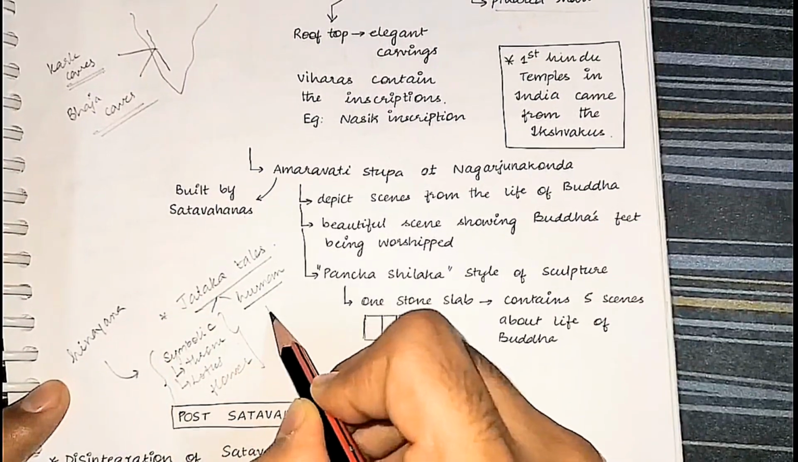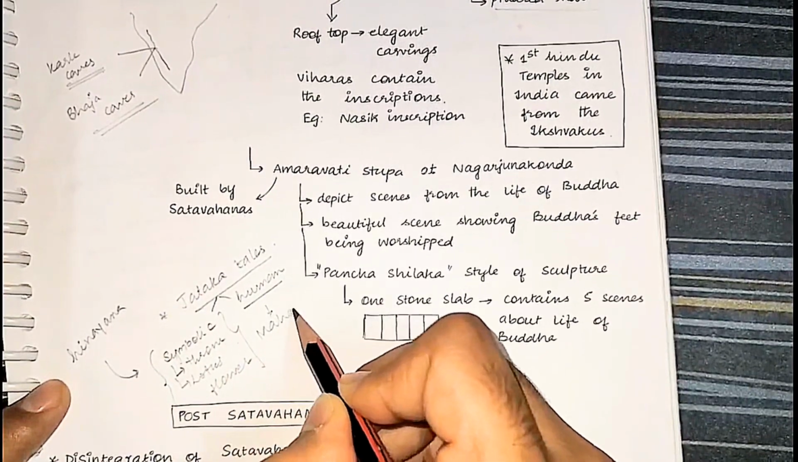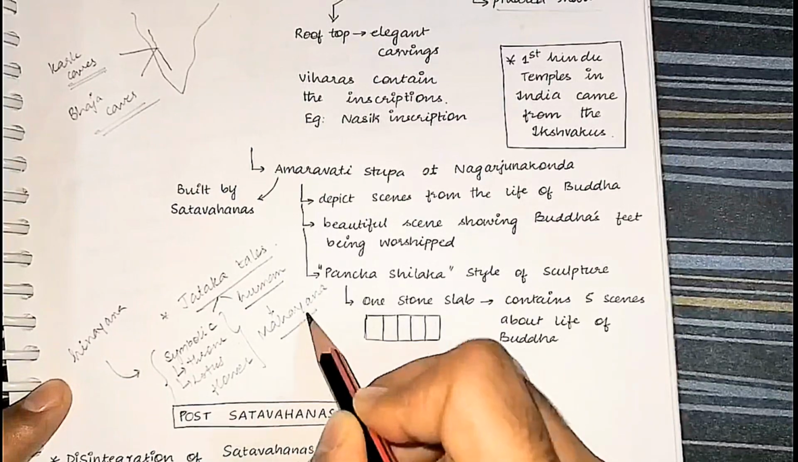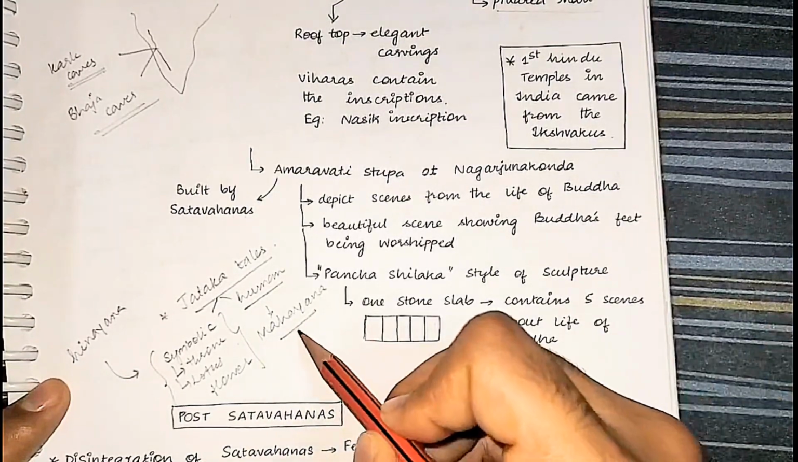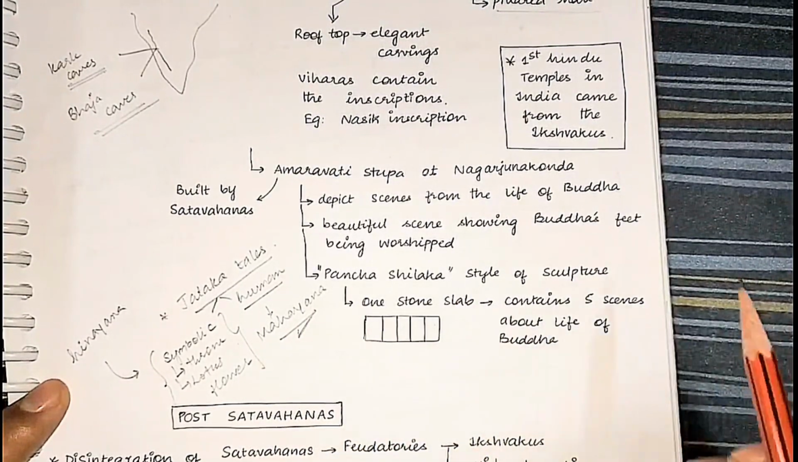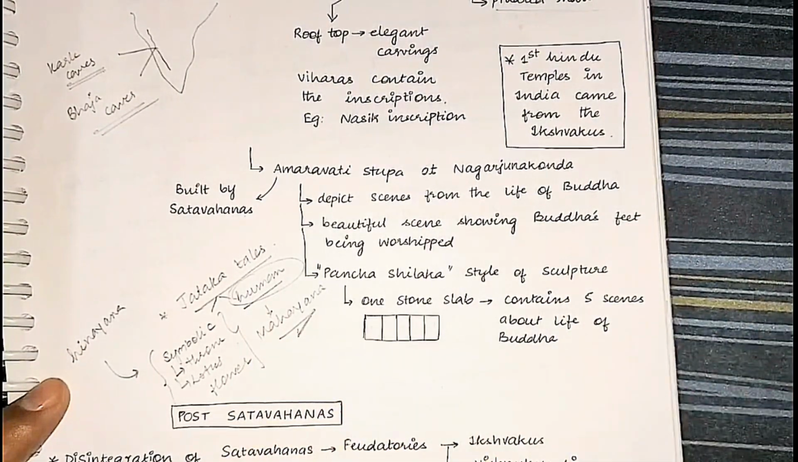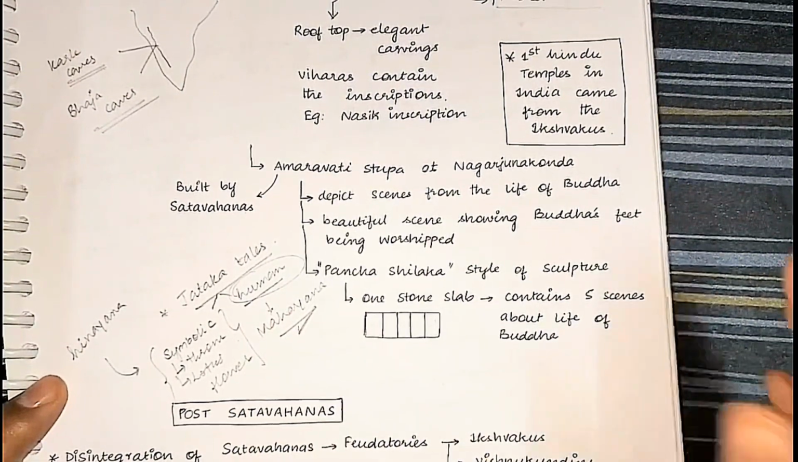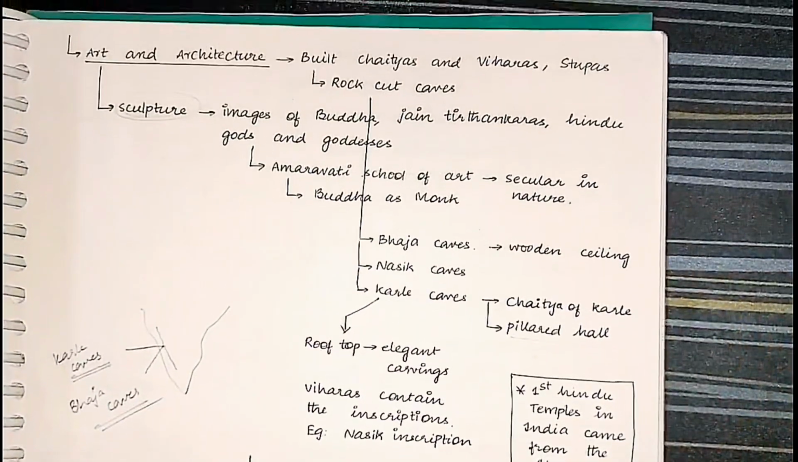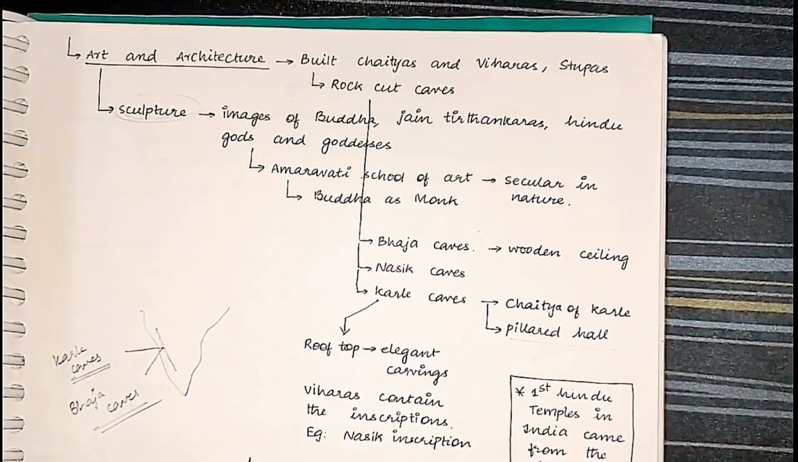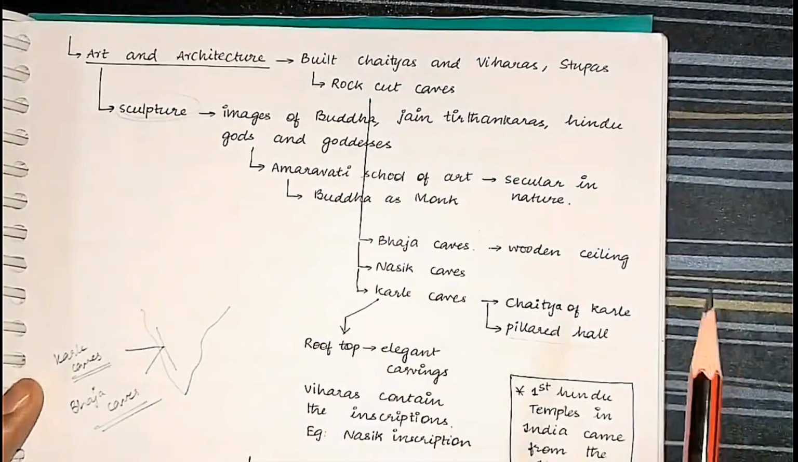When it was human, there was the dominance of Mahayana. And remember, by 1st century CE, Mahayana was dominant. And all these sculptures showed Buddha in the human form from that time. That's it. So whenever the question comes on the architecture of the Shatavahanas, write about the rock-cut architecture.